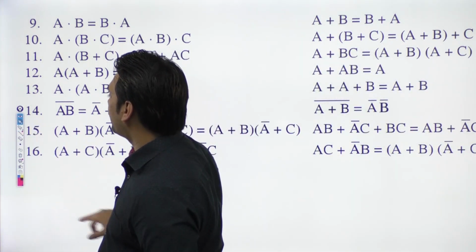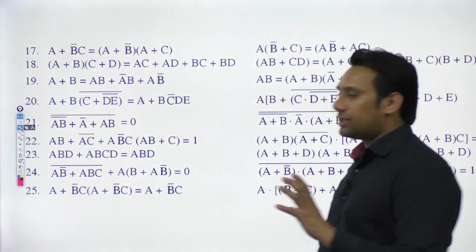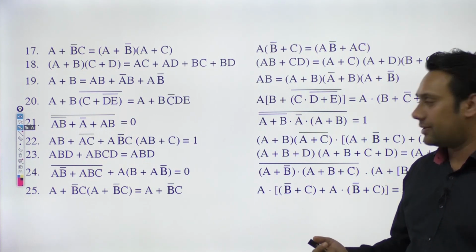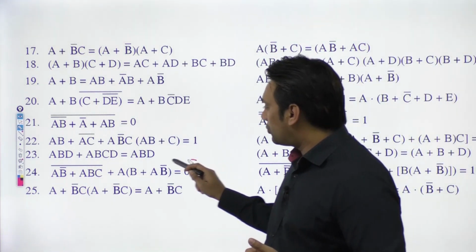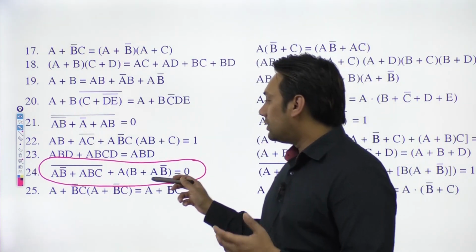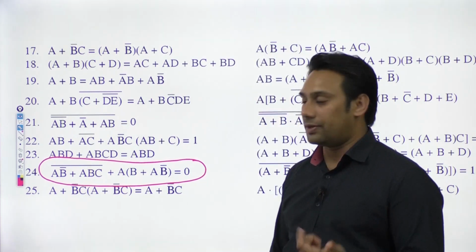Let me take some more complicated examples. You can take these examples and you can even prove this right hand side. Let us take this example here. If you check this example, this is a very complicated equation. Why? Because a lot of variables are involved, plus the expression is also very complex.